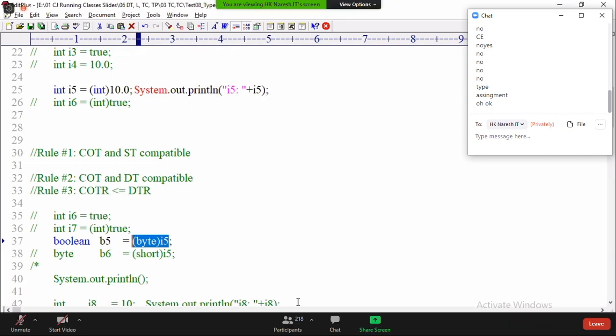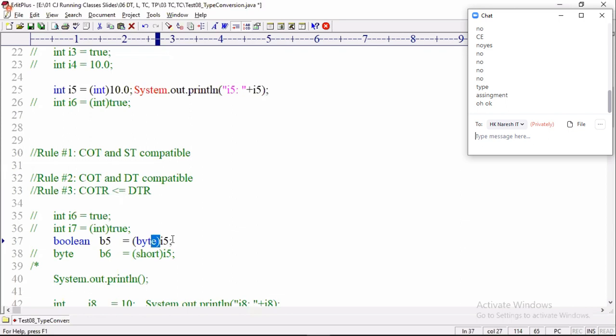Think. You are not doing assignment, you are doing casting. Can I convert an int value to byte type or not? Yes, they are compatible. What is the cast operator rule? Cast operator type and source type must be compatible. If compatible, we can decrease the value.